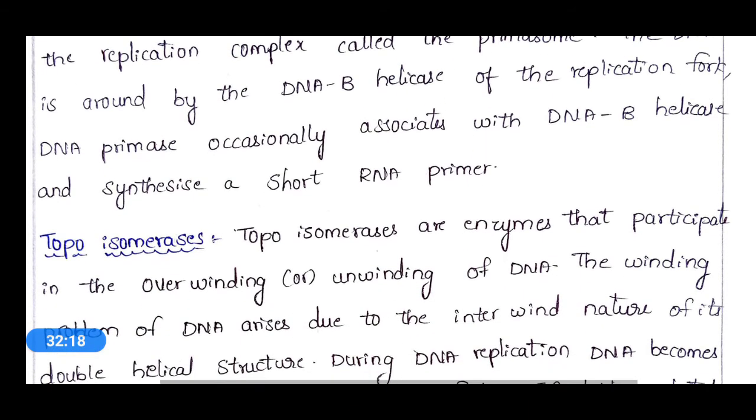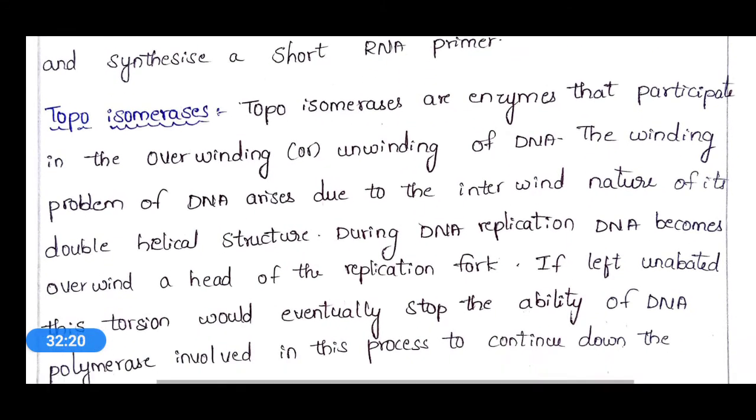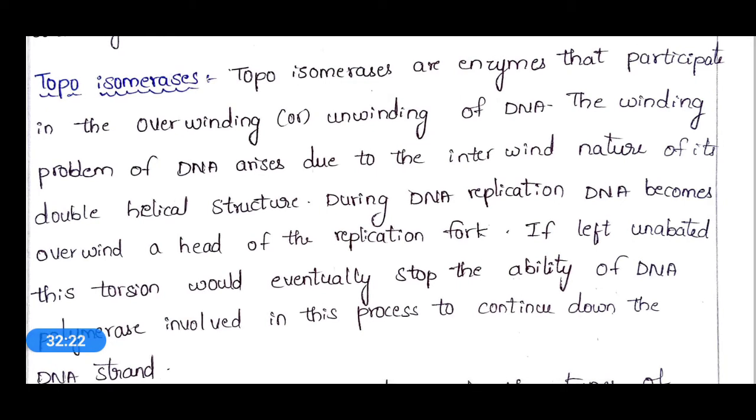And the next one is topoisomerases. These topoisomerases are enzymes that participate in the overwinding or unwinding of DNA. That means overwinding or unwinding. That means totally this is helpful in the winding of DNA. The winding problem of DNA arises due to the intertwined nature of its double helical structure.